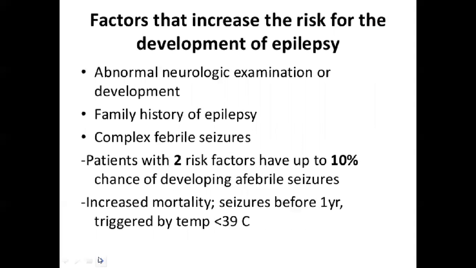Factors that increase the risk of development of epilepsy. The first is abnormal neurological examination and development. Family history of epilepsy. Complex febrile seizures. Patients with 2 risk factors have up to 10% chance of developing epilepsy. Increased risk: seizures before 1 year, triggered by temperature less than 39 degrees centigrade.